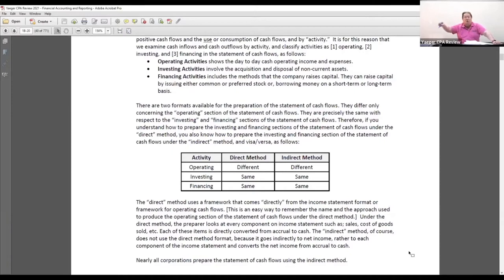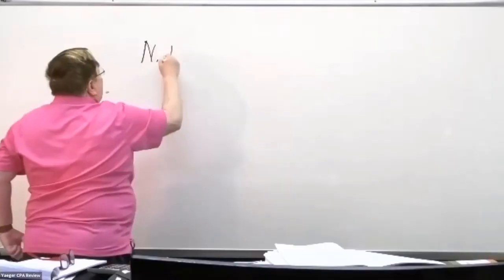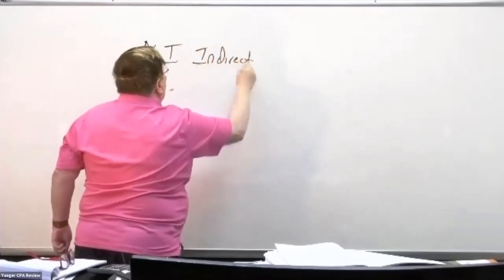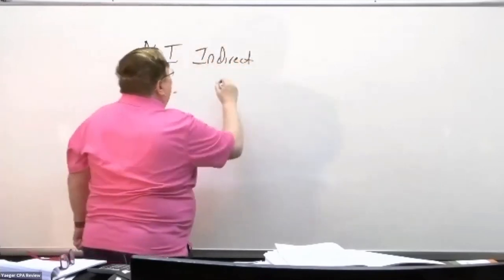And the other method is called the direct method. Under the indirect method and the direct method, remember, the only section that is different is the operating activities. Now, what do we do on the direct method? Under the indirect method, by going to net income, you're going to the revenues and expenses indirectly.